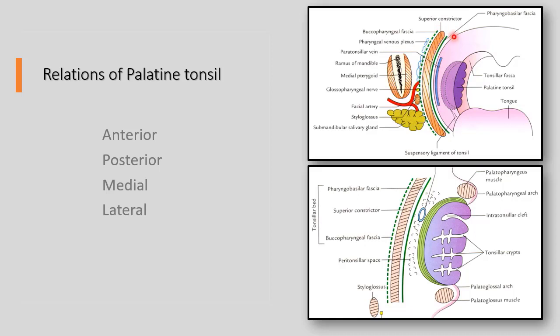Buccopharyngeal fascia, pharyngobasilar fascia, superior constrictor muscle, and much more outside, we also find facial artery, styloglossus muscle, submandibular salivary gland, and ramus of the mandible. Inside to the ramus, we find medial pterygoid, and outside to the ramus, we find masseter. All these are in detailed explanation for relations of palatine tonsil. And superior relation of palatine tonsil is soft palate. Inferior relation is base of the tongue.